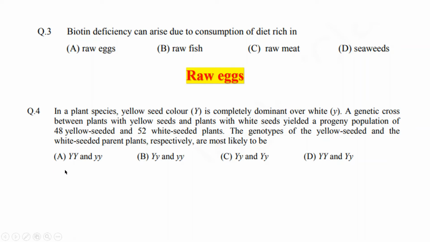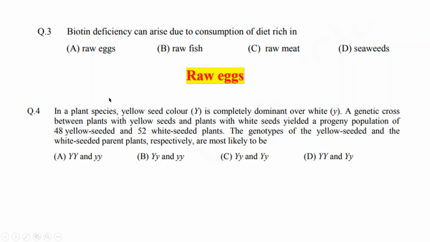So from this you can say that the answer would be either option A or option B, because only these two options have the small y genotype. Now if the other parent's genotype is capital Y capital Y, then the genotype of all the progeny would be capital Y small y, which means only yellow-seeded plants would be produced.